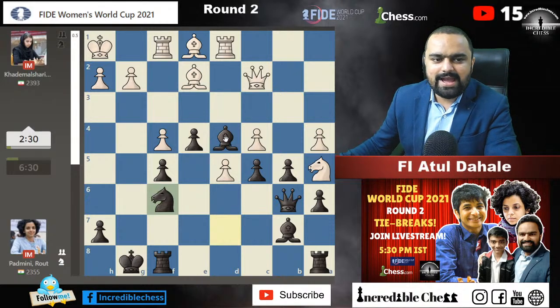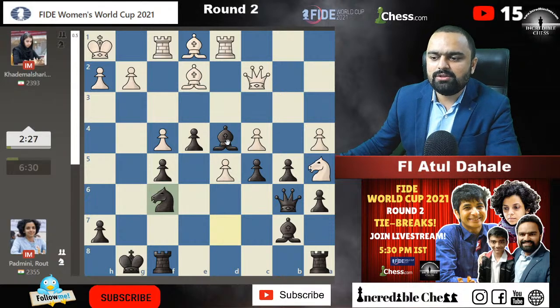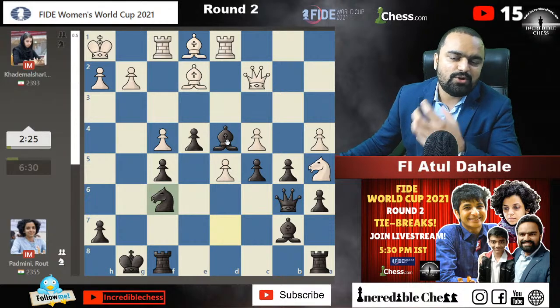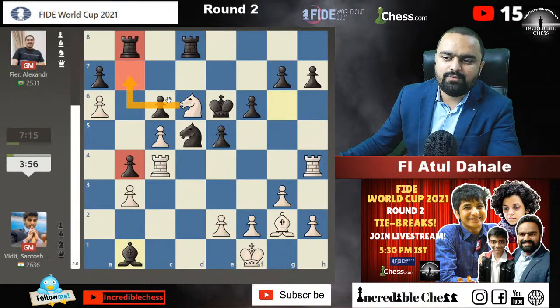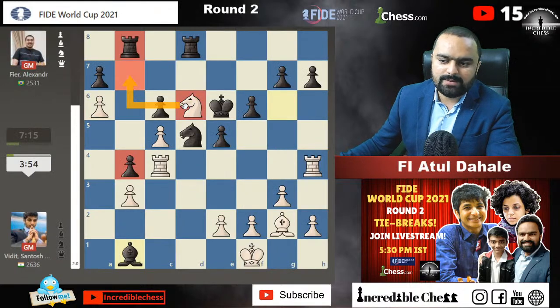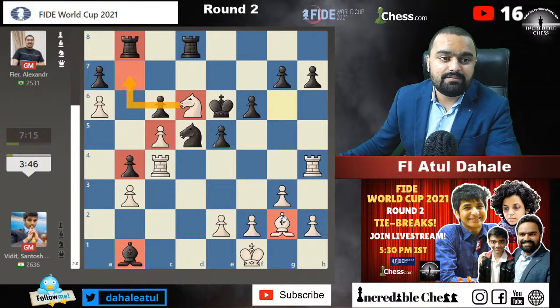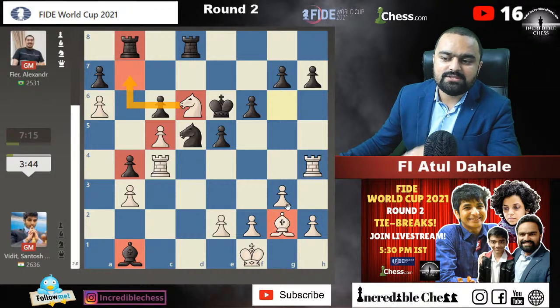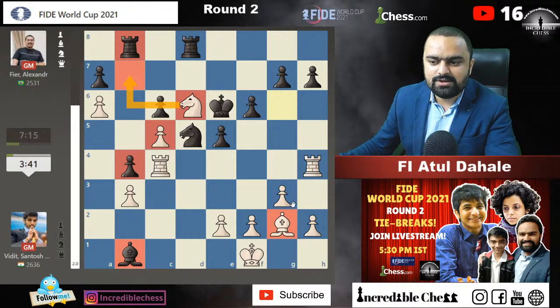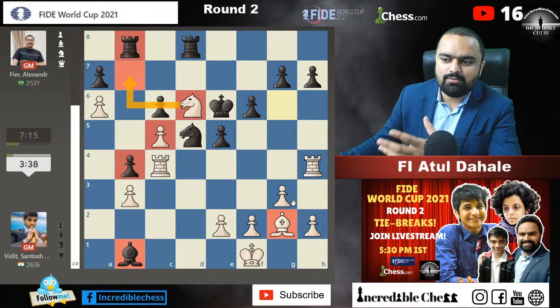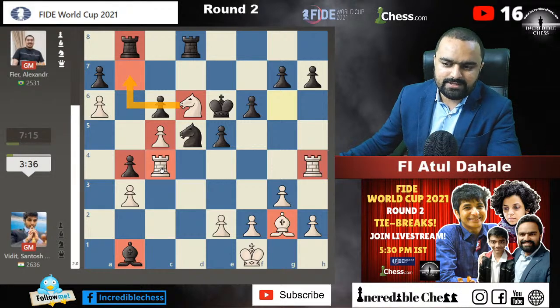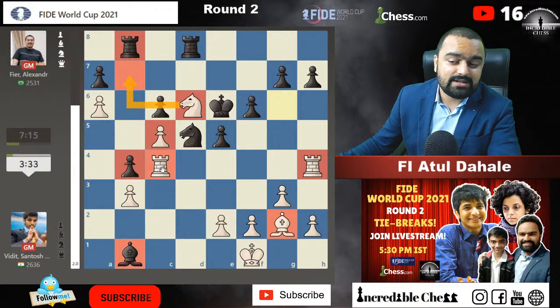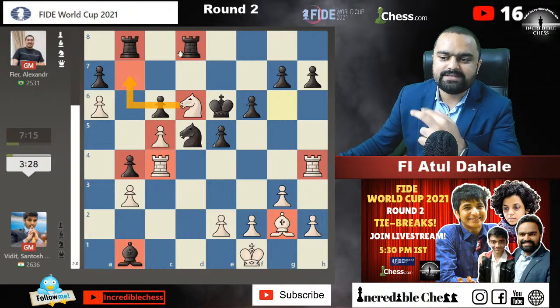But as I said, Rohit, don't rely on the computer, because the position is more important, and the position is good for Vidit only because the knight is there on the d6 square, the pawn is on b4, the pawn is on c5, and the bishop is not that great a bishop. This bishop is much more preferred. That's why this position is much better. It's not about the computer evaluation, it's about the positional concepts which are important for us. And the way he has lifted his rook, he has shown that his rooks are more active than the opponent's rook. Always compare the pieces between the two sides, white side and black side.